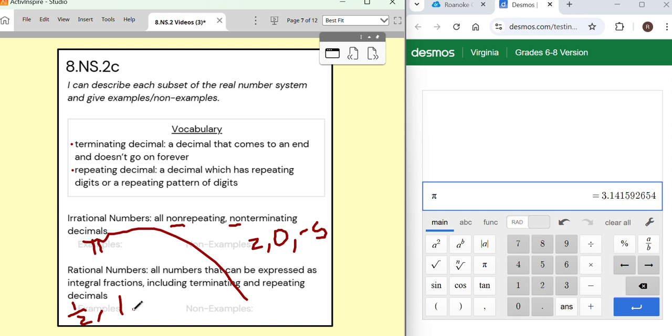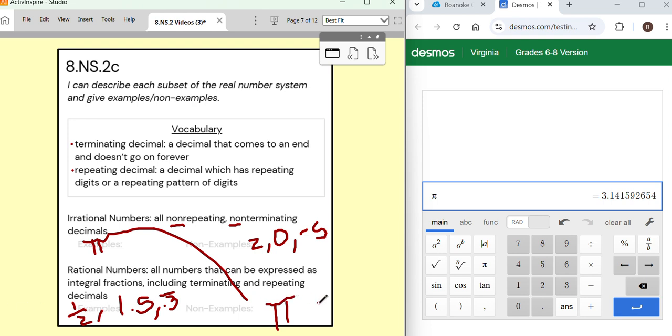Anything that has a decimal that stops, like 1.5, is definitely rational. Anything like 0.3 with a repeating bar above it, that goes on forever, 3, 3, 3, 3, definitely rational. A non-example, best one, pi, because it's not any of these things.